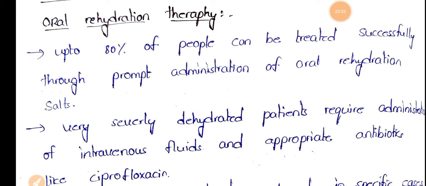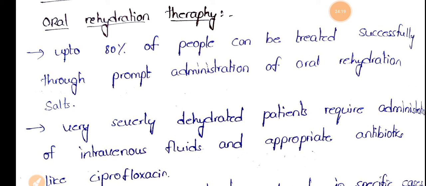During cholera, what happens? Through watery diarrhea, most of the water and electrolytes of the patient's body will be lost. So 80% of the people can be treated by giving them back. That means rehydration. Dehydration means lack of water, and rehydration means again giving water to that particular patient.